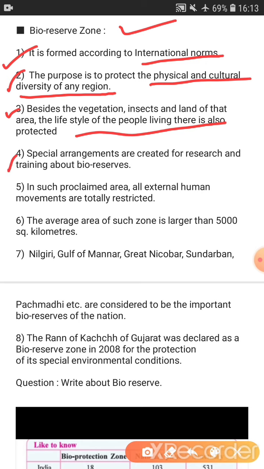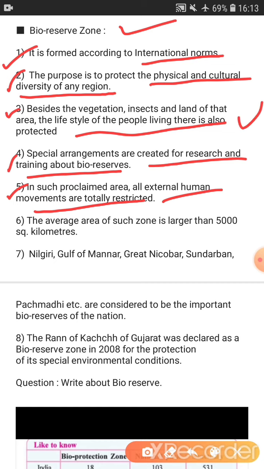Fourth point, here the government allows research and training about the bioreserve. In that particular area, all external human movements are totally restricted. The persons who are living there, their presence is allowed, but external human interference is not allowed. Now see the sixth point, average zone. How much area? 5000 square kilometers.